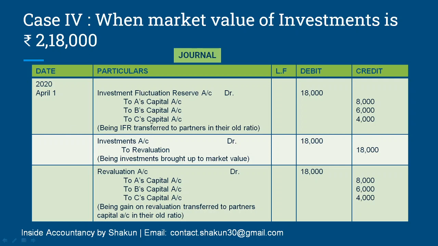IFR will be written off between partners in their old ratio normally. Then the increase in the value of investment, the increase was of 18,000. This increase will be transferred to revaluation account, and then the revaluation account balance will be written off between the partners in their profit sharing ratio. So this increase leads to a gain, and this profit is distributed between partners in their old ratio. Please note that whatever we are doing, the revaluation or any kind of reserve, that is always done in the old ratio. The new ratio has no role to play in this.